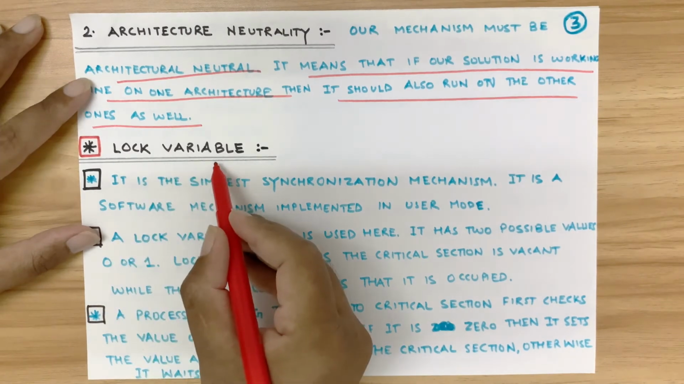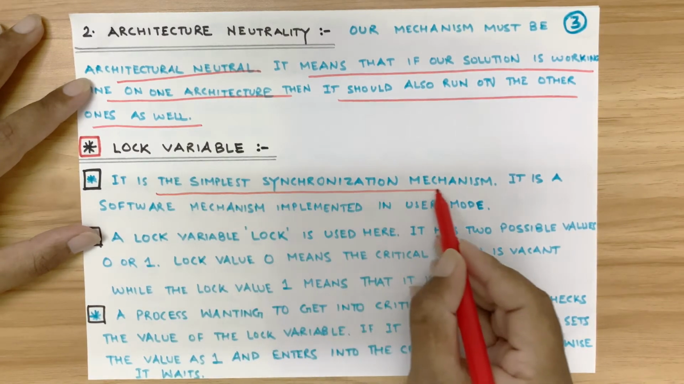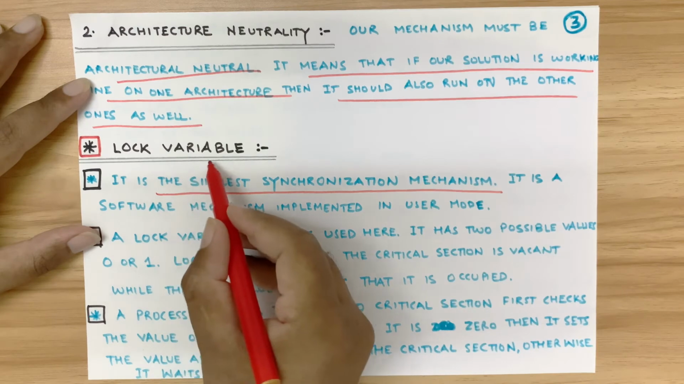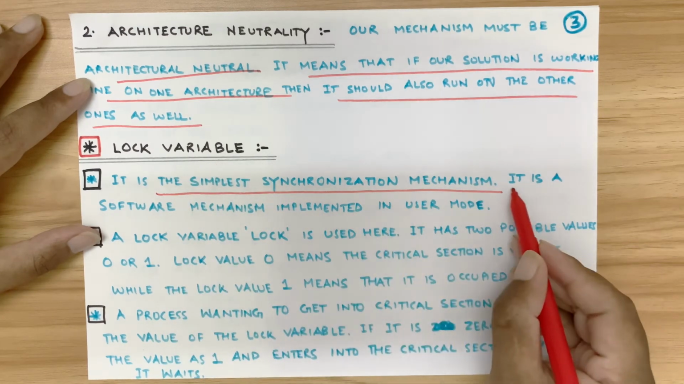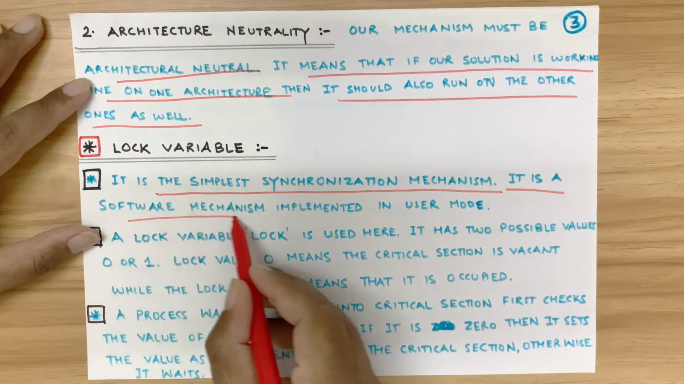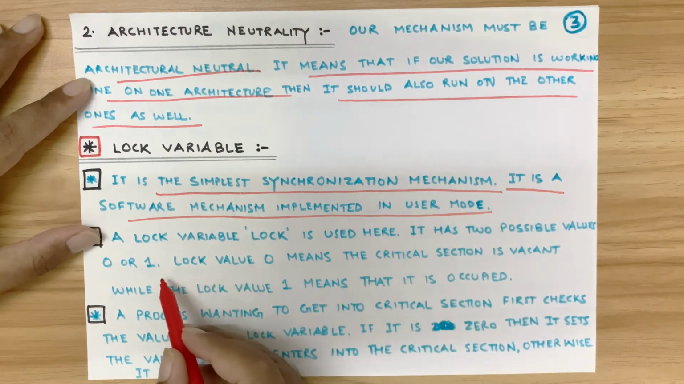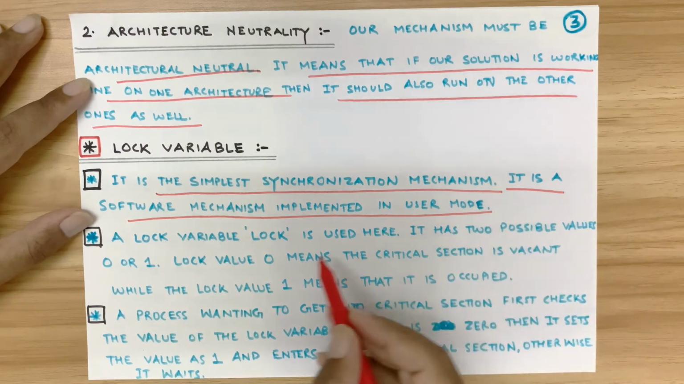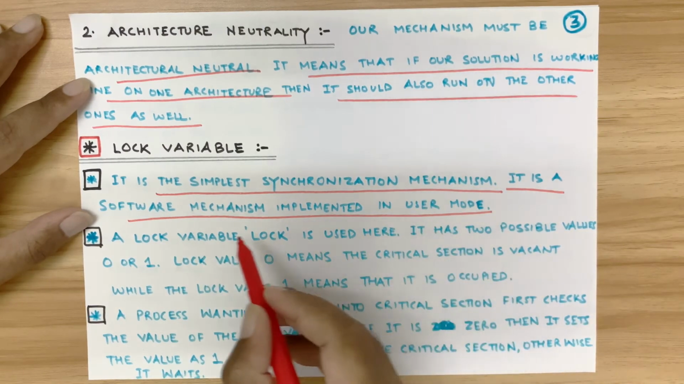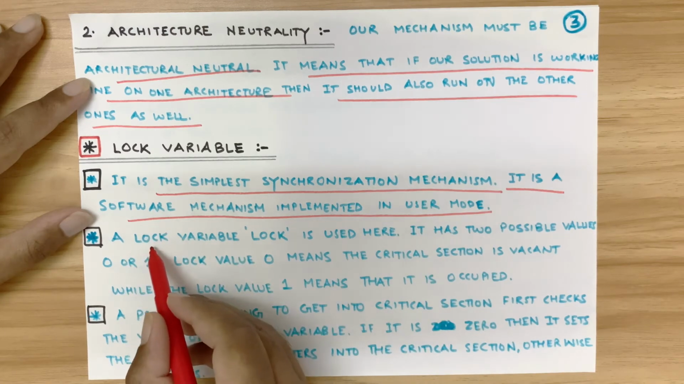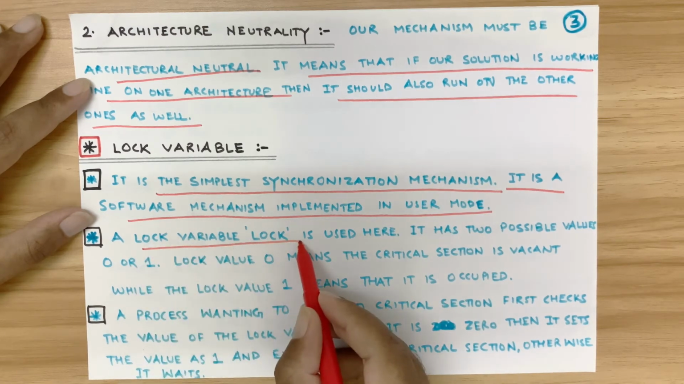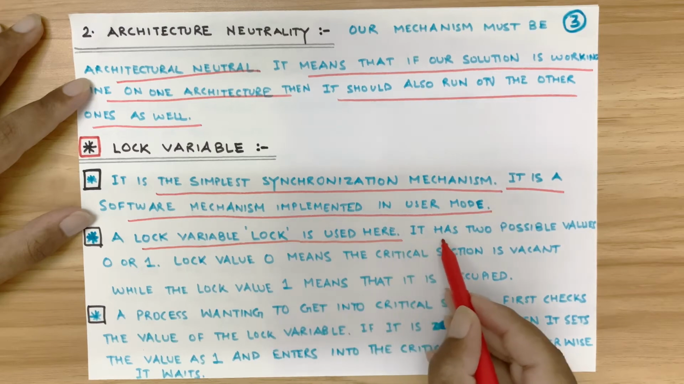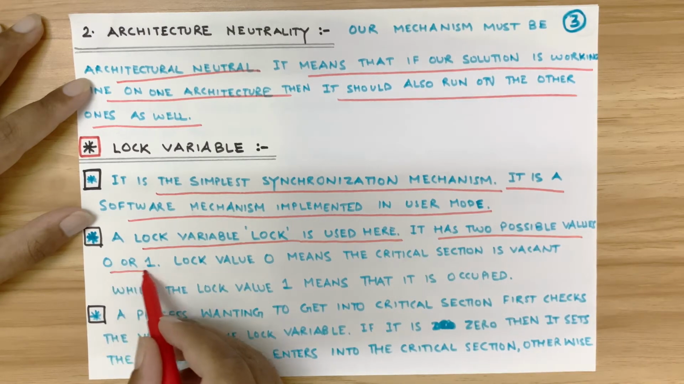Now what is a lock variable? It is the simplest synchronization mechanism. It is a software mechanism implemented in user mode, right? There are 2 modes, user mode and kernel mode. So this one is implemented in the user mode as a software mechanism. A lock variable, locks, is used here. It has 2 possible values, 0 or 1.